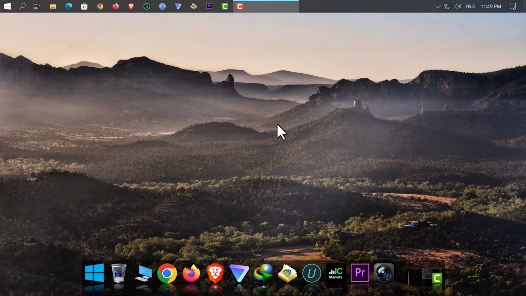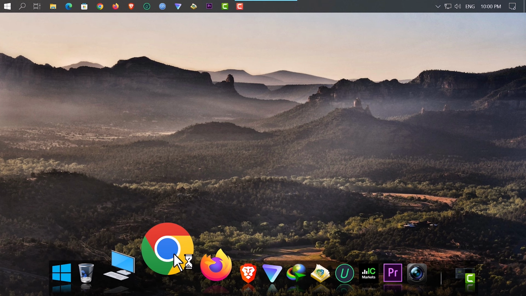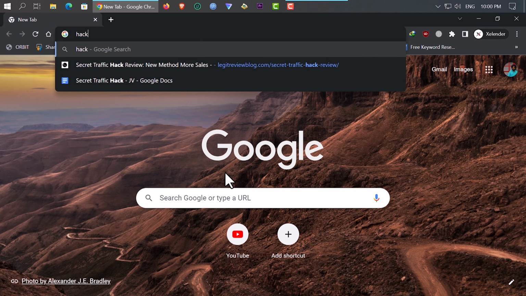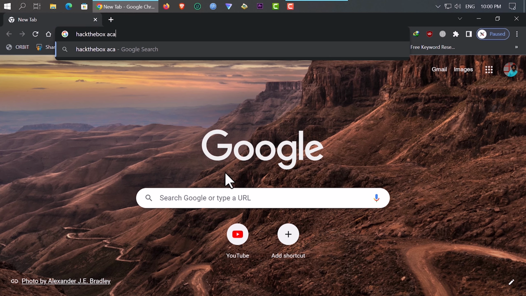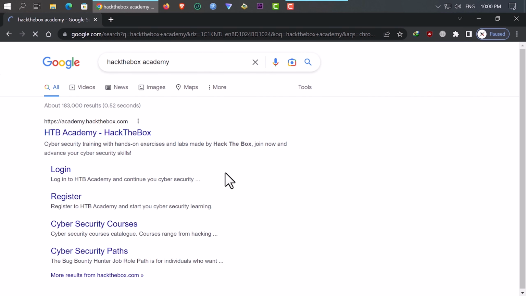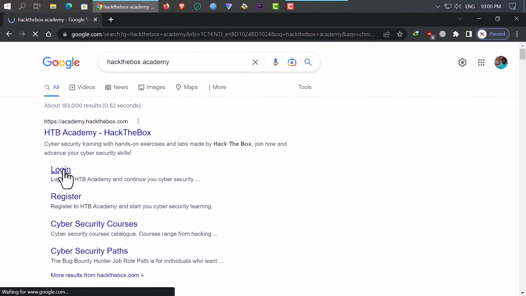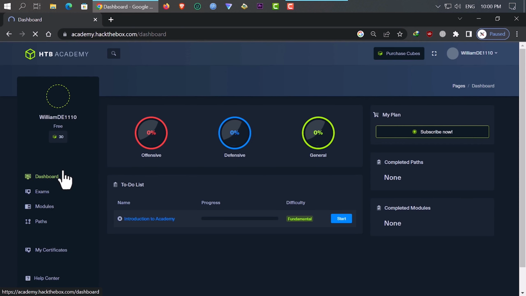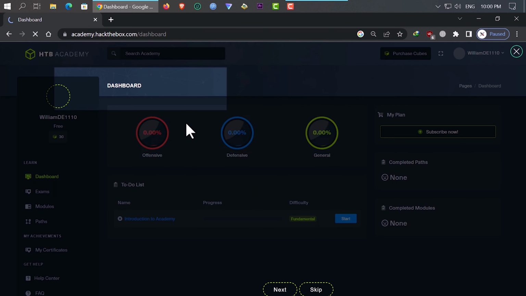In today's video, we are going to talk about how to run Linux from browser. So let's get started. First, open up any browser and search for Hackthebox Academy. Click on the first search result. In my case, I'm going to log in, but you have to sign up. As you can see, I have logged into my account.